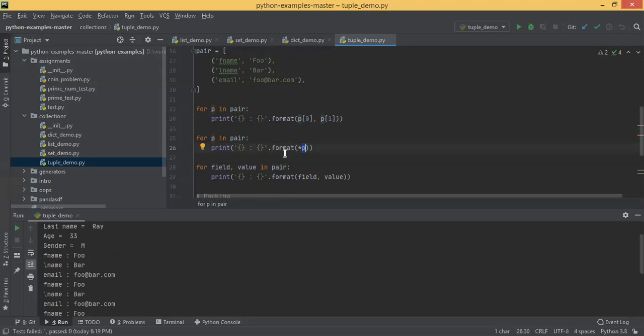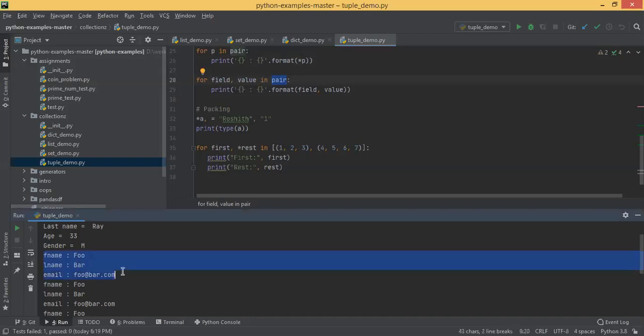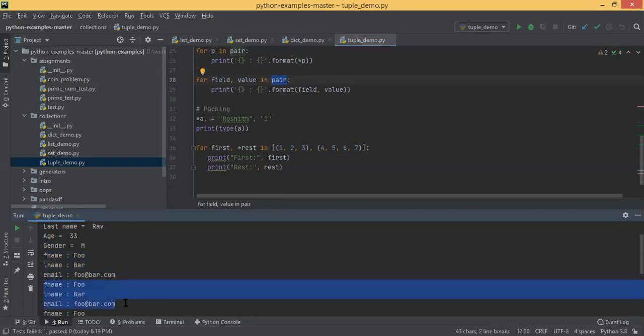Printing twice. Then again you can call in this for field or key comma value in pair, and you are also printing that. All these 3 syntaxes are printed here. For syntax, the second output is the same, we're just printing them.